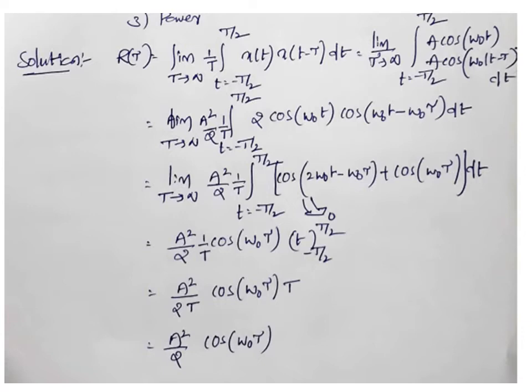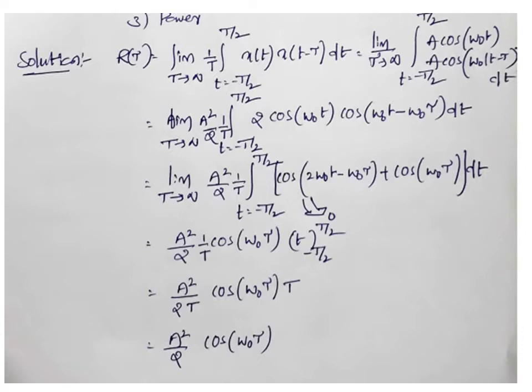So limit capital T tends to infinity A square by 2T integral cos of 2 omega naught t is there. That means this first cos term is the variable, that is a cos signal. Whatever it may be, the phase, whatever it may be, the angle, it is a cos function or cos signal. We are doing the integration over one period.